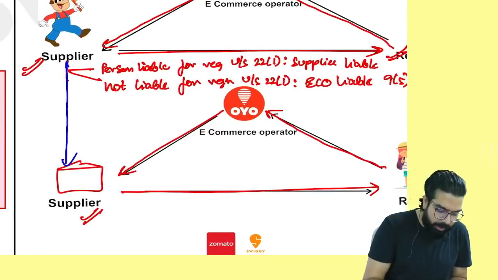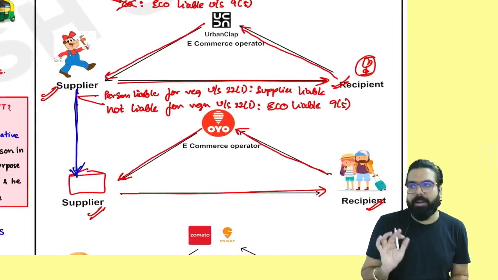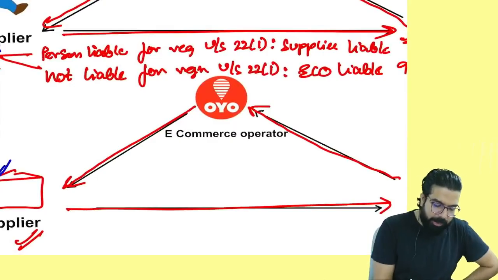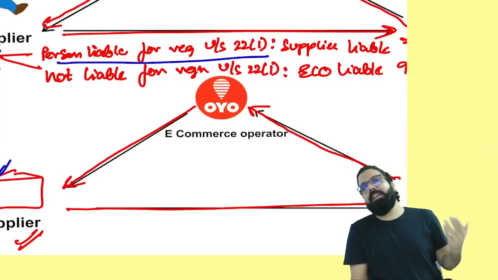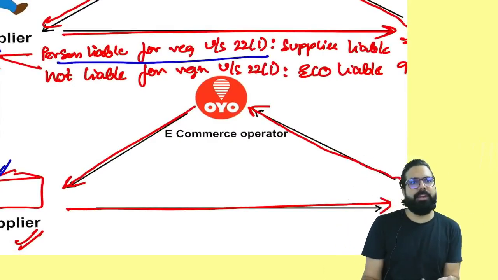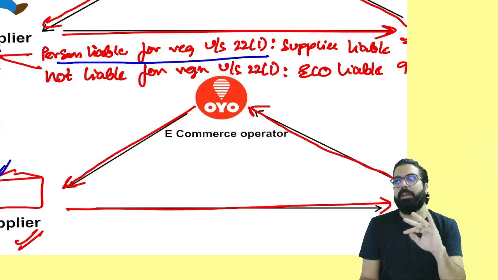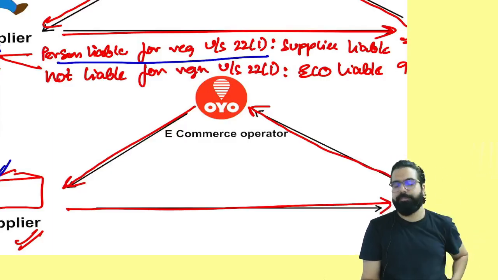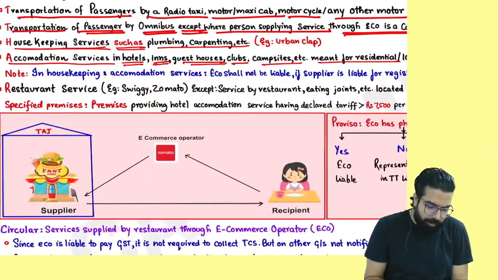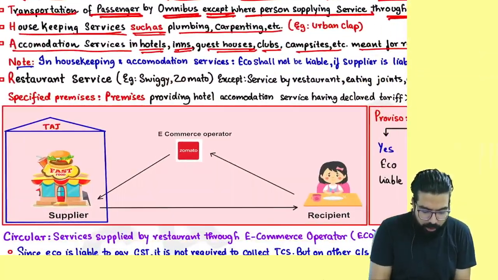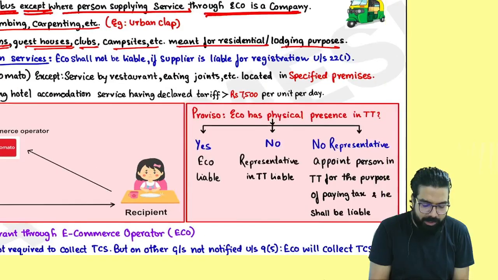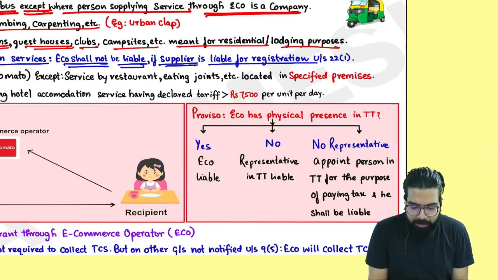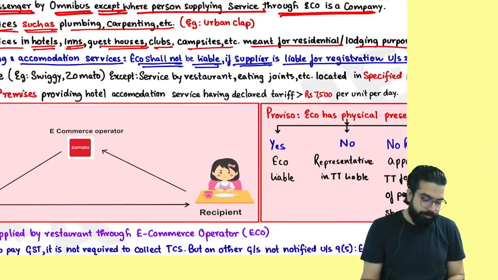What is the concept, everyone? In accommodation service and housekeeping service, the same concept is applicable. What is the same concept? If the supplier is a big person, he is already liable for registration, he will only collect and pay. But if the supplier is not liable, then who will pay? E-commerce operator will pay. The next one, everyone, see I've written here, note: in housekeeping and accommodation service, e-commerce shall not be liable if the supplier is liable under section number 21.